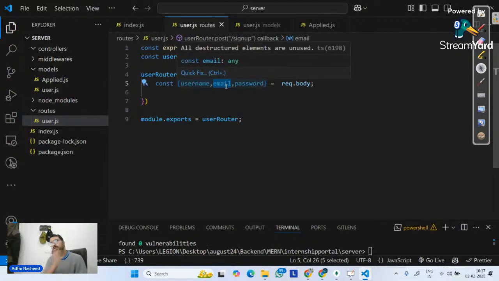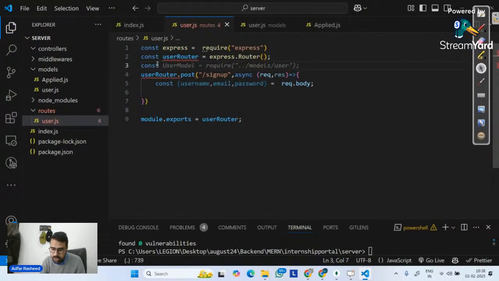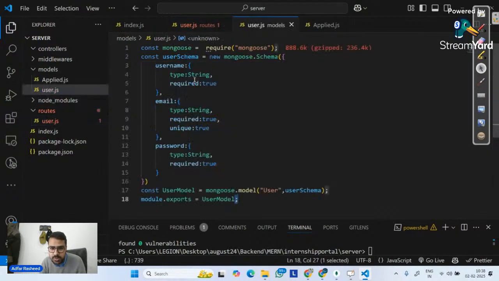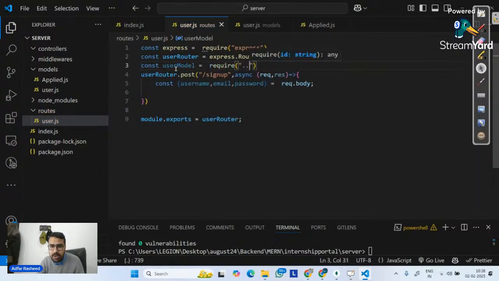You can implement validation, but you can do that in front end as well. You can do that in back end as well. But I'm talking about one other thing: if this email has already signed up in this database, why would I sign up again? So the first thing is I will first of all do a search with this email. Is there any account with this email inside this particular model which I have here? So for that, I need to import my model. So const user model is equal to require it from ./models/user.js. Done. No, I don't need to log in. I need to simply find.